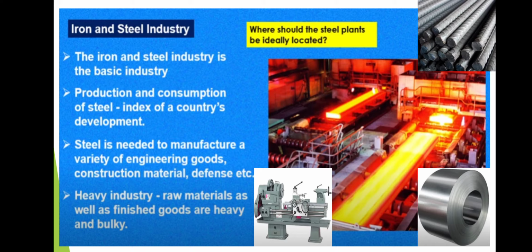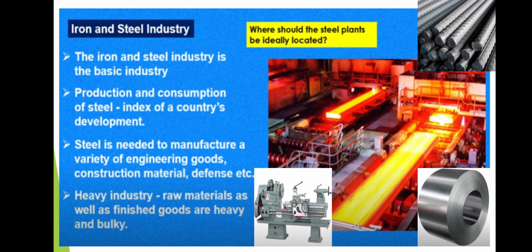The iron and steel industry comes in the category of heavy industry because the raw material that is used is heavy. For example, raw materials used in iron and steel industries are coal, iron ore, limestone, manganese, etc., which are heavy and are used in bulk quantity.